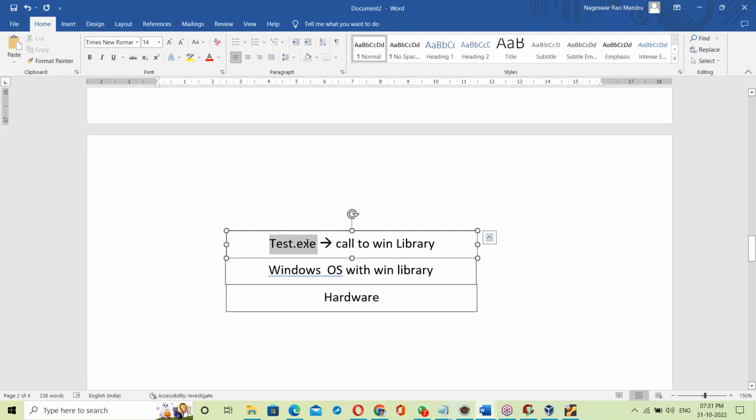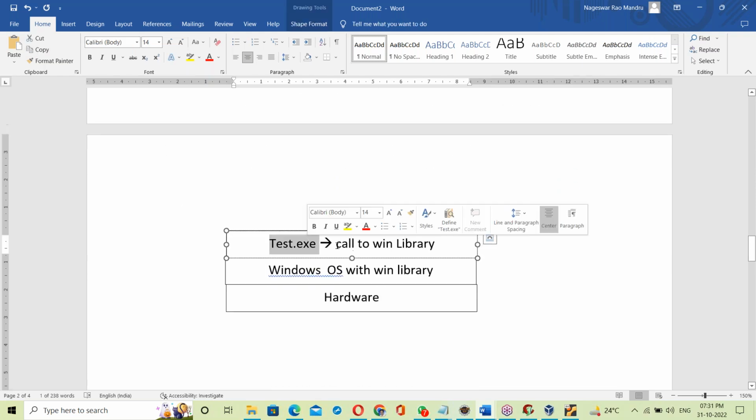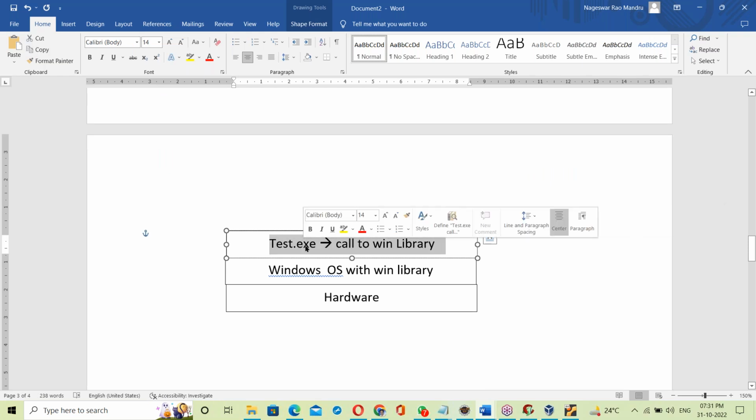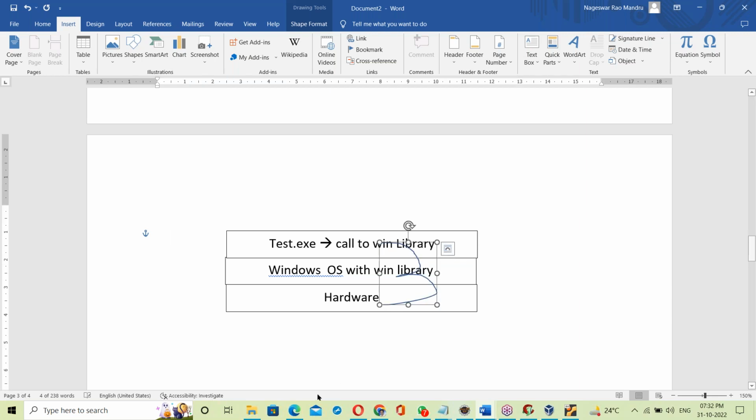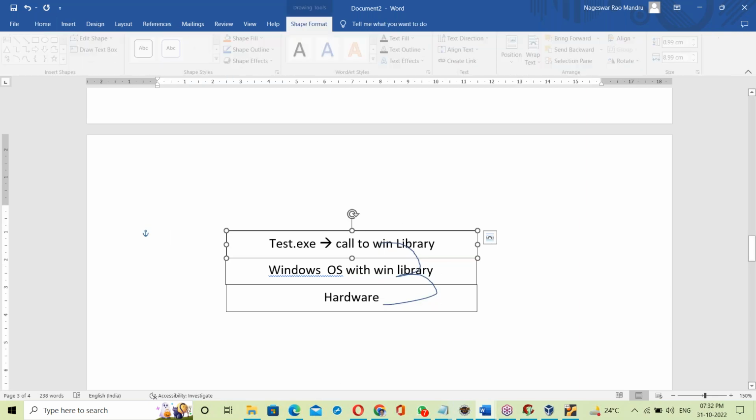When you run it, it calls the Windows OS library, which is available. Using that library it communicates with the hardware, so the program executes successfully.